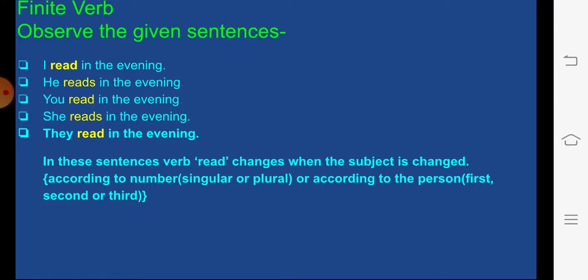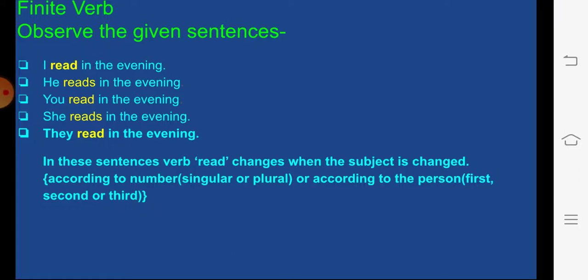And in the third sentence, subject is you and the verb becomes read. In the fourth sentence, subject is she and the verb is reads. In the last sentence, subject is they and the verb is read.